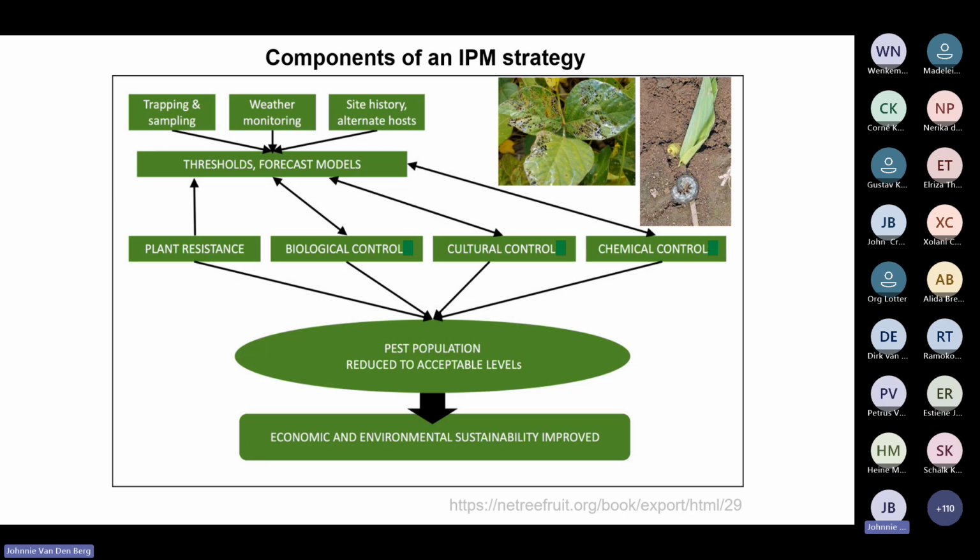If we can incorporate these 4 pillars, we can reduce pest populations to the low levels we want. The aim of IPM is to have an economic farming system that is environmentally sustainable. I want to apply everything I just indicated here today when we talk a little bit about cutworms and also about soybean pests.